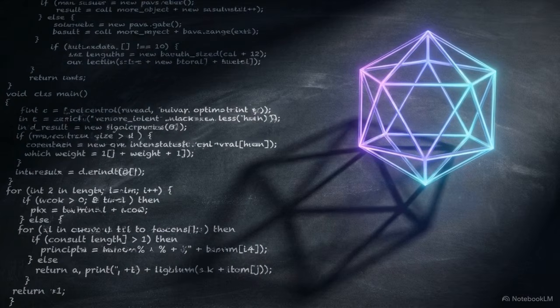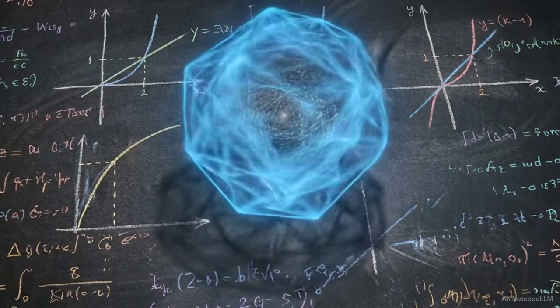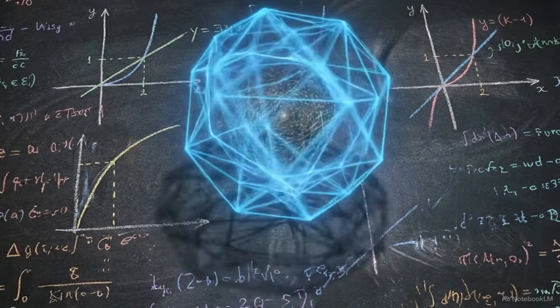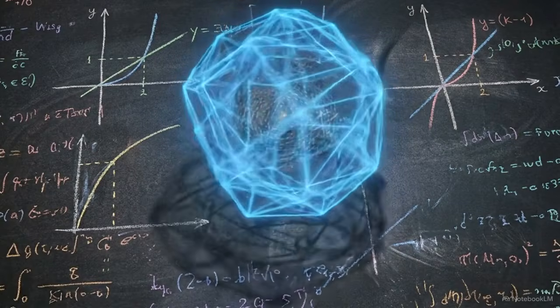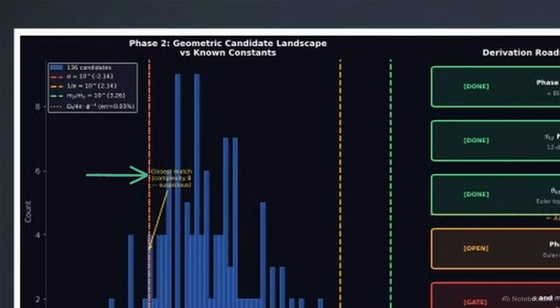Proving this requires empirical validation. In Phase 1 and 2 of the ODTBT computational program, independent researcher John Sermont investigated whether pure theta-60 icosahedral geometry could predict physical reality. The scope was exhaustive. 136 pure geometric candidate expressions were generated and blindly tested against 16 recognized physical constants from the NIST database. This histogram tracks that blind comparison, returning an explicit null result with 0 natural matches. The closest fit for the fine structure constant achieved a tight error margin, but required an unacceptable mathematical complexity of 8 distinct parameters to force the fit.